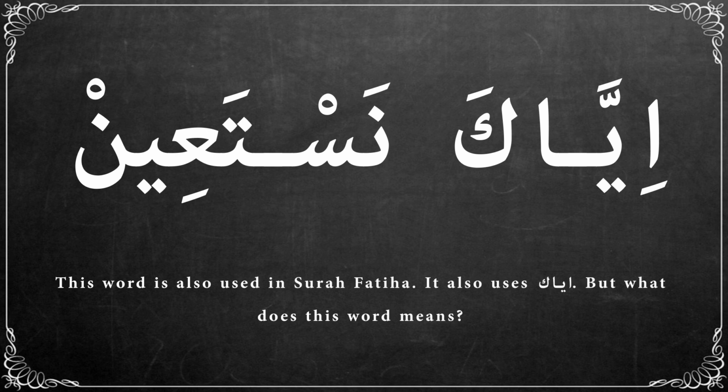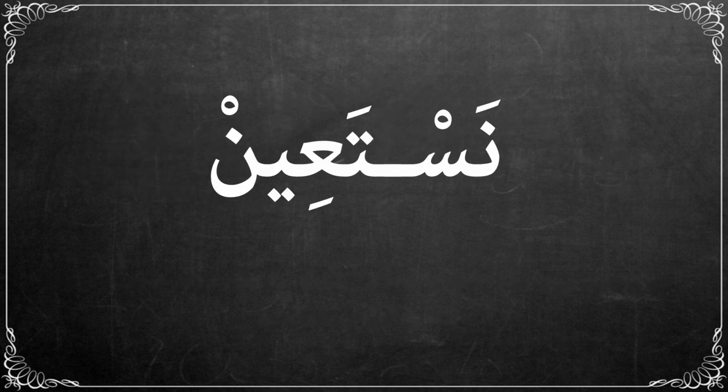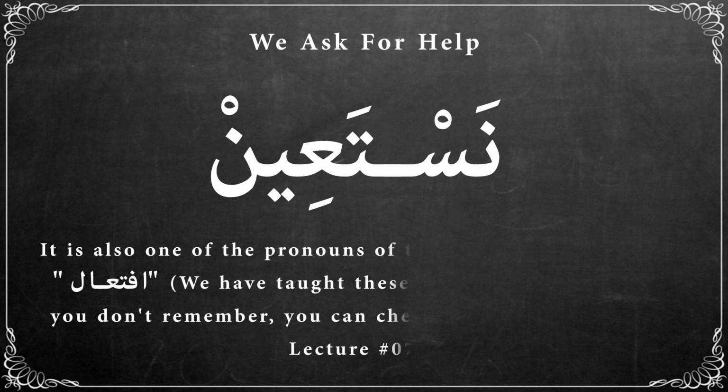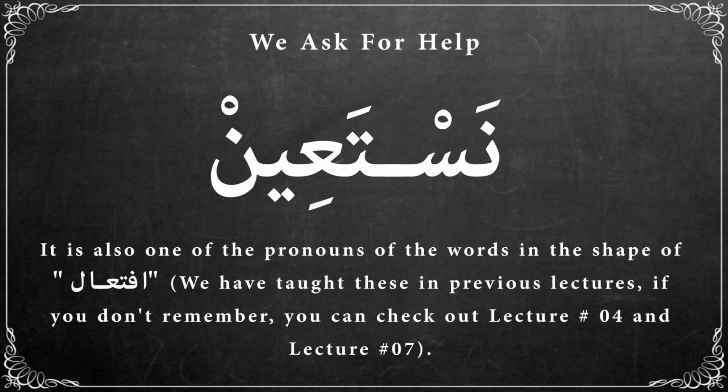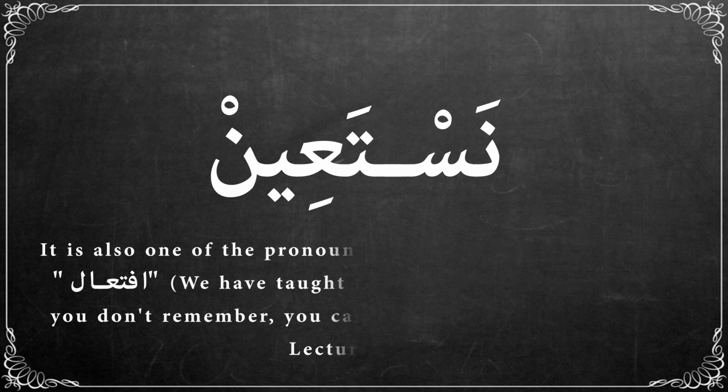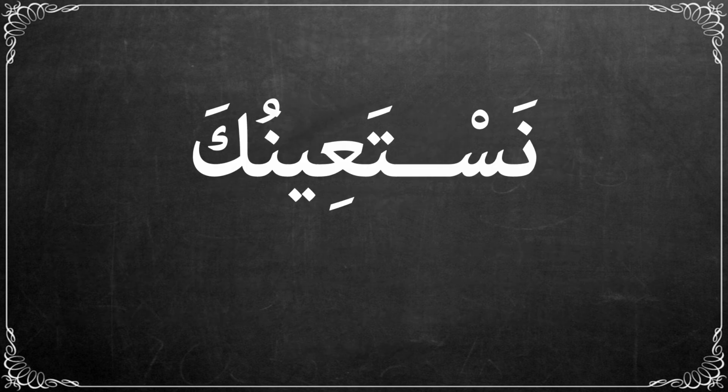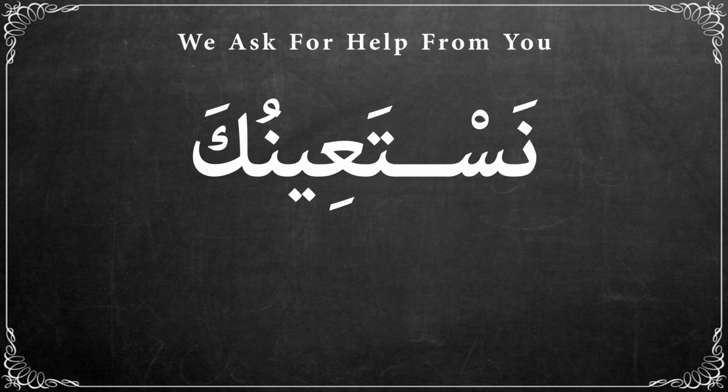إياك نستعين. This phrase is also used in Surah Fatiha. It also uses إياك. But what does this word mean? نستعين means that we ask for help. It is also one of the words in the shape of افتعال. We have taught these in previous lectures. If you don't remember, you can check out lecture number 4 and lecture number 7. نستعينك means that we ask for help from you.